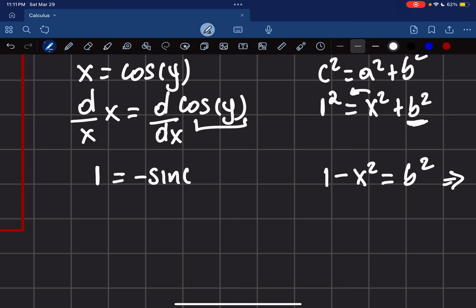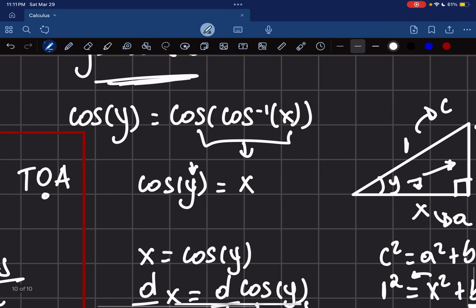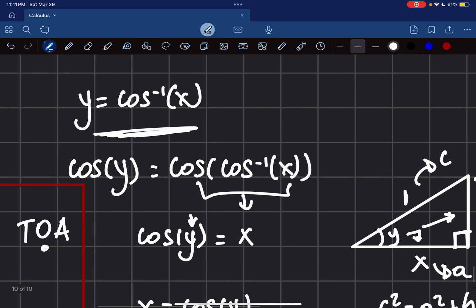So when I use the chain rule, I end up with negative sine of y multiplied by the derivative of what is inside, remember the chain rule, but I don't know what this is. I only remember that y is defined here on top. We have defined y as cosine inverse of x. Aha.